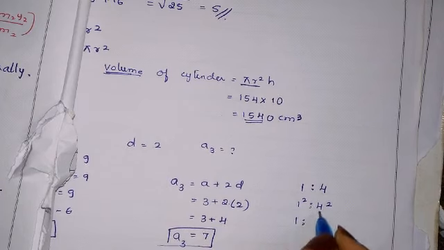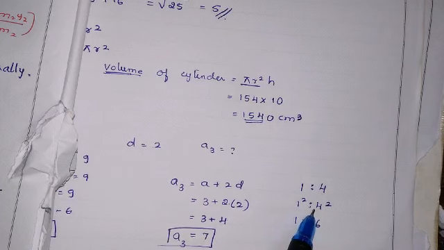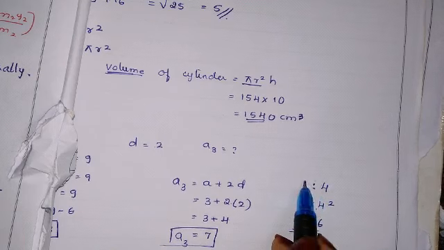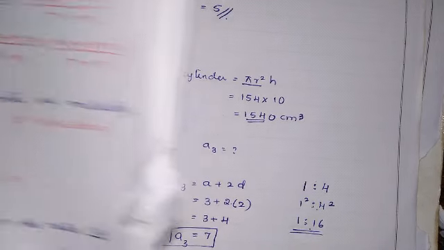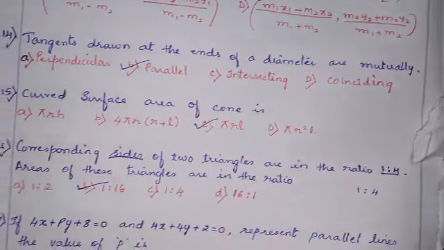1 square is to 4 square is 16. If the sides is given and if they ask area, we have to square. And if the area is given and they are asking side, we have to do root. But here they have asked area, and side is given. So the answer is 1:16 and the correct option is B, 1:16.